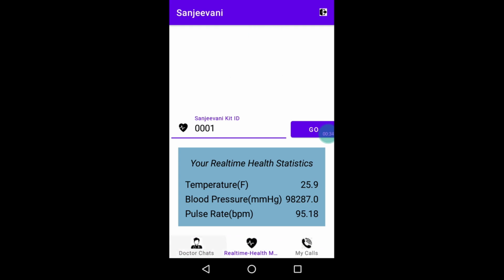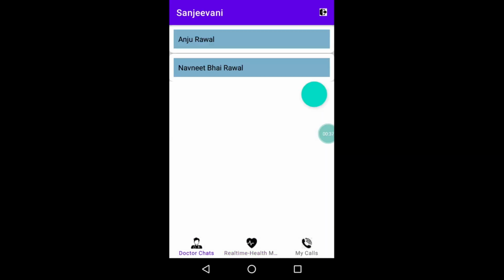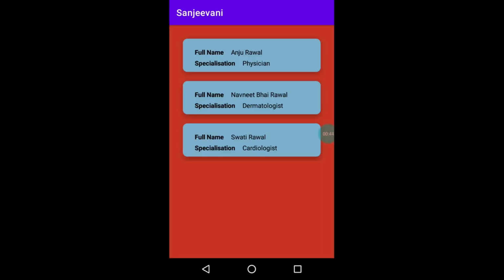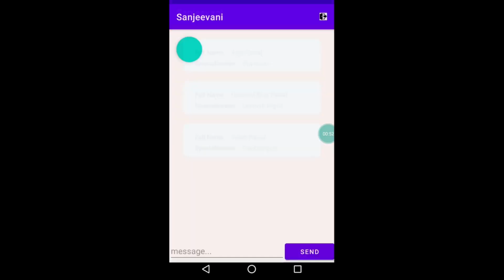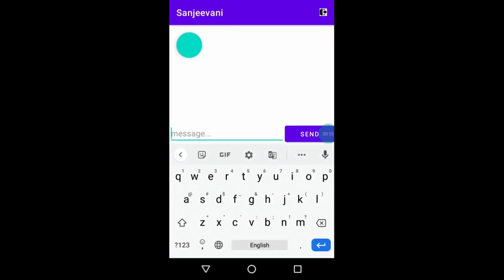And then in order to explore the doctor chats that I have, I need to move to the doctor chats tab. Now in order to start a new consultation with the doctor, I'll be redirected to this activity. Let's say I have some issues and I need to consult a physician. So let us start the doctor consultation with Anju Rawal, who is a physician. A chat room will be created for me. Here I can send her text messages and she can reply to me.